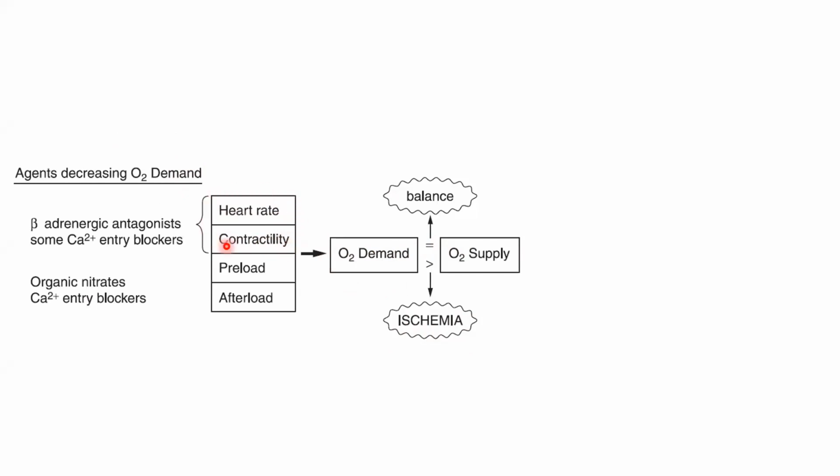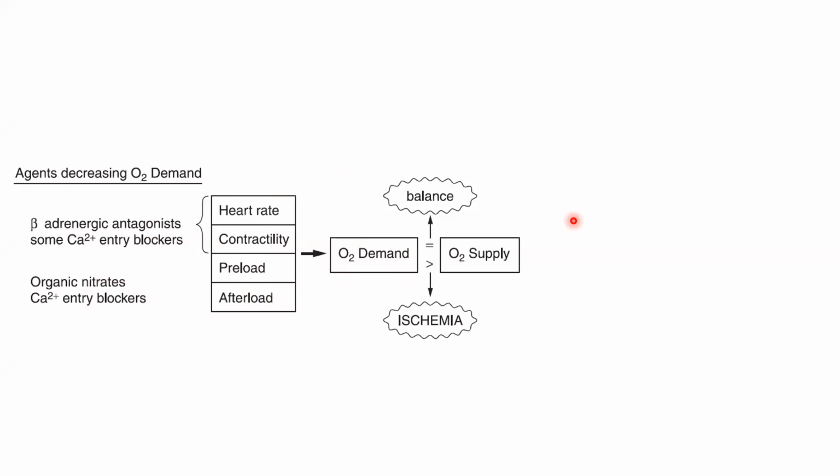So for reducing heart rate or heart contractility, what can be given? Adrenergic beta blockers or calcium channel blockers. They can reduce heart rate or contractility. Second thing, what we can do, we can reduce preload or afterload. So for this, organic nitrates or calcium channel blocker will again help. So these are the three classes of drugs used to reduce oxygen demand by heart, by myocardial cells.